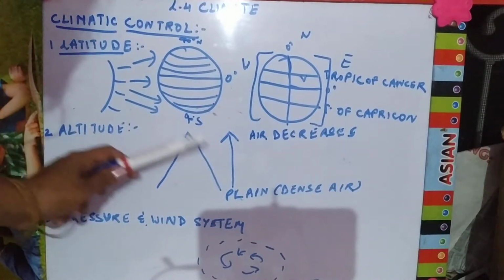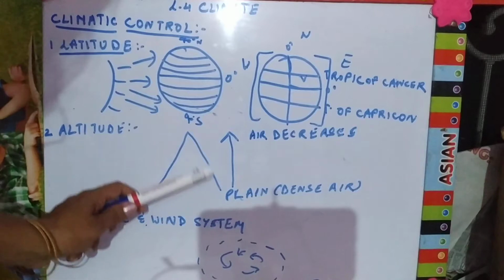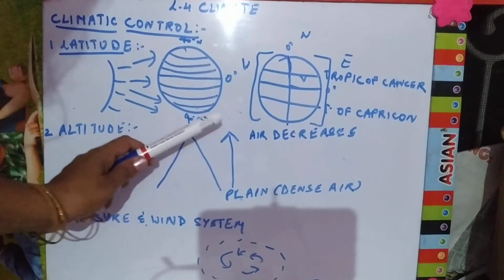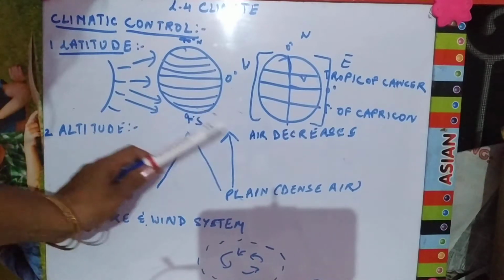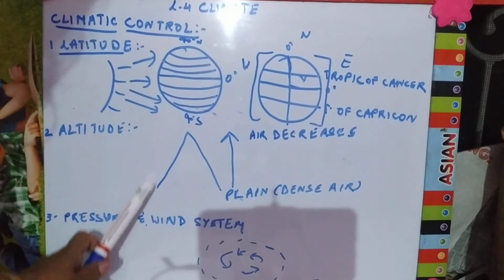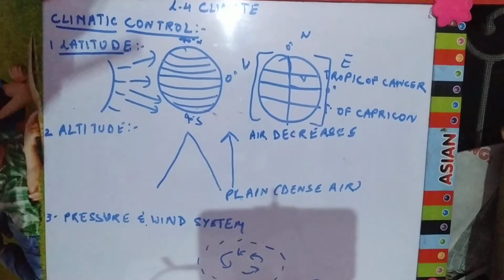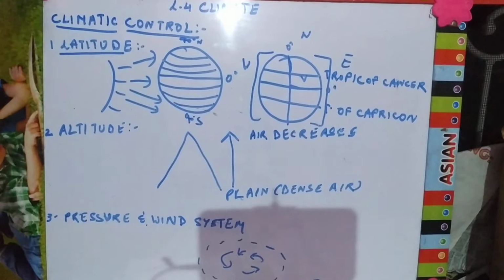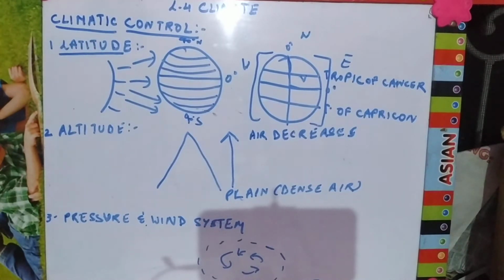Similarly with the temperature also, when the height increases, the air becomes thin and it becomes quite cold over these areas. So when the height increases, the temperature starts decreasing. This also affects the climate of a place, because the cold winds that are coming from the Himalayas affect the temperature of the northern plains of India.